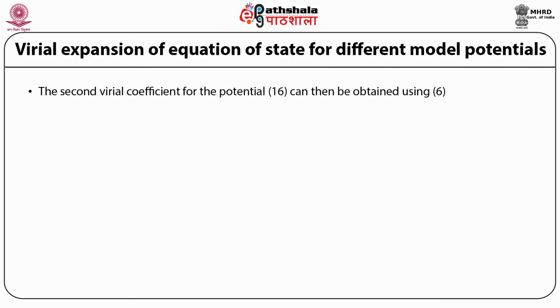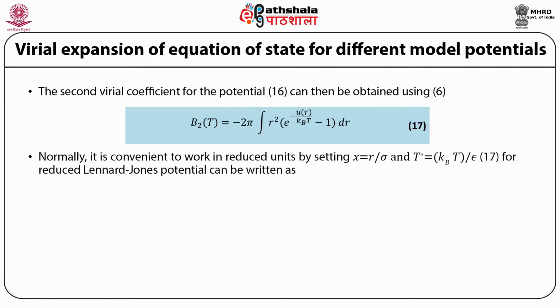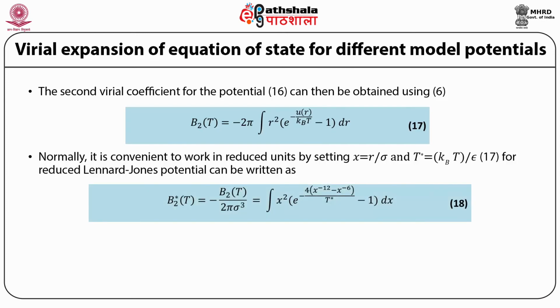The second virial coefficient for the potential 16 can then be obtained using the earlier expression as B2(T) equal to minus 2π integral of r² (e^(−u(r)/kBT) − 1) dr. Normally it is convenient to work in reduced units by setting x equal to r/σ and T* equal to kBT/ε. Then 17 can be written for the reduced Lennard-Jones potential as B2*(T) equal to B2(T) divided by 2πσ³, which is equal to minus the integral over x² (e^(−4(x⁻¹² − x⁻⁶)/T*) − 1) dx.